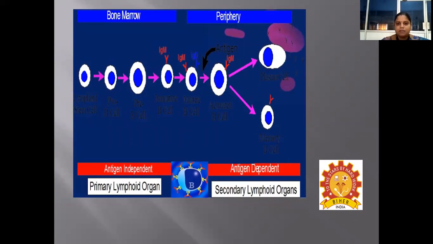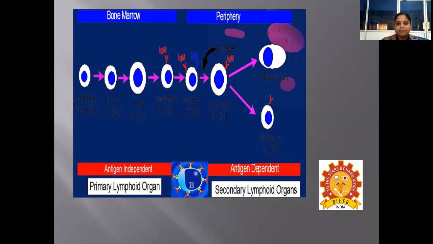This is regarding the development of B cell. The lymphoid stem cell has the ability to get transformed to pro B cell, and from this pro B cell, the pre B cell arises, and this pre B cell gives rise to the immature B cell, and the immature B cell gives rise to the mature B cell, and the mature B cell gets activated due to the encounter of antigen, and the activated B cell has the ability to differentiate into two different types of cells like plasma cell and memory B cell. Both are responsible for providing humoral immunity.